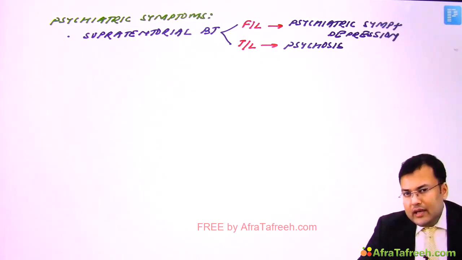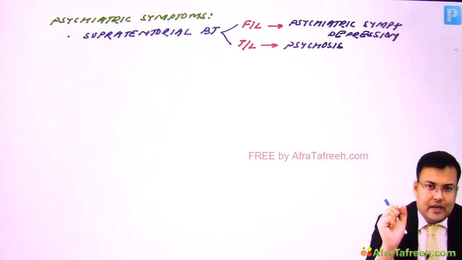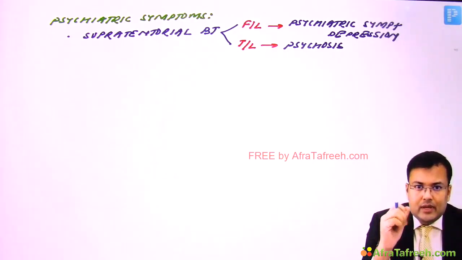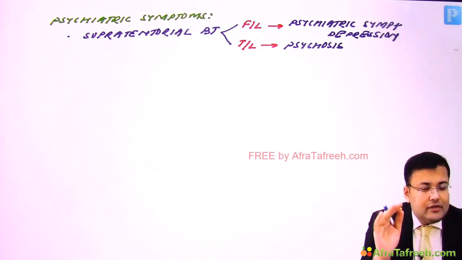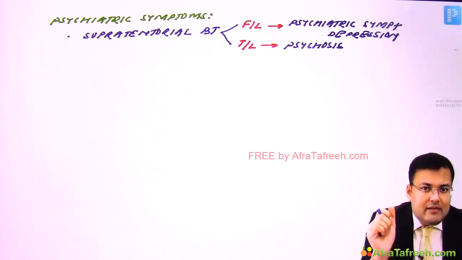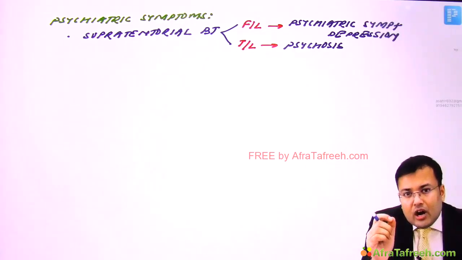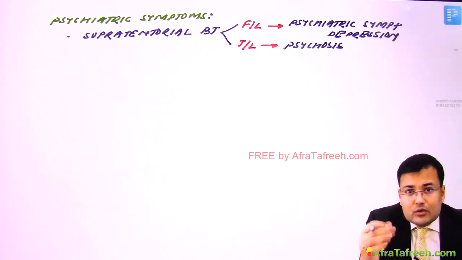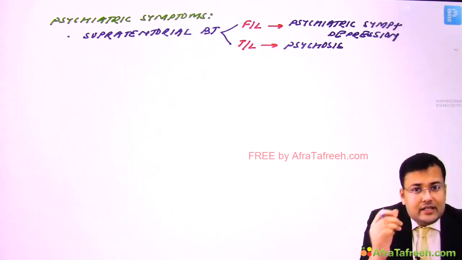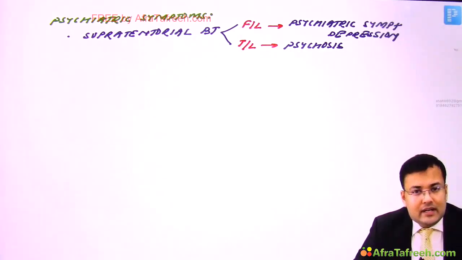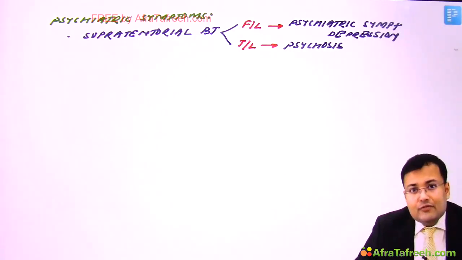Related to the frontal lobe, lots of questions are asked. Now see, the frontal lobe controls behavior and judgment. So if the tumor is located in the frontal lobe, what is the change? The patient will have behavioral changes or personality changes. Since it controls judgment, there is severe impairment of judgment, and also severe impairment of insight and foresight.